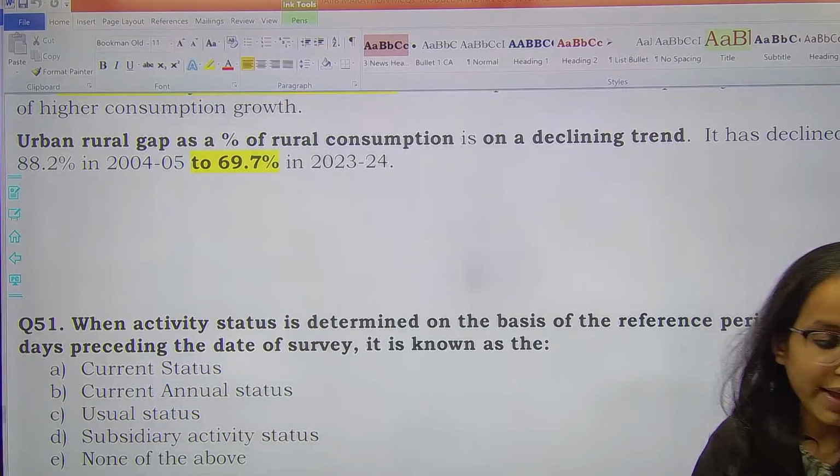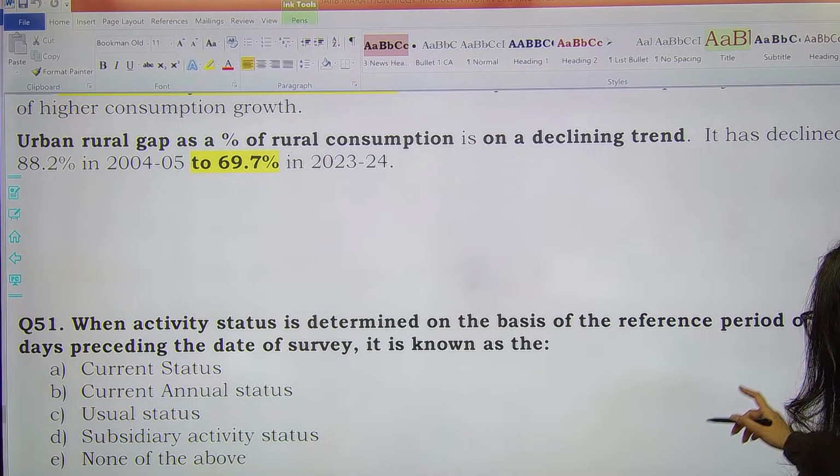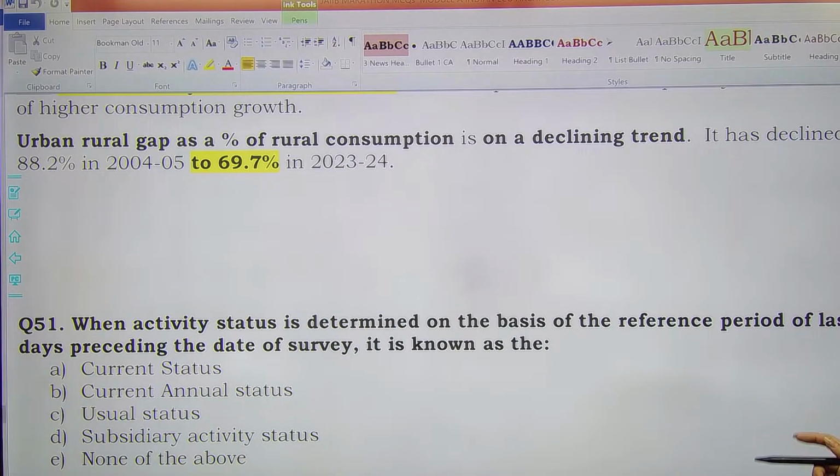Next one. When we are talking about activity status in terms of poverty calculation, it is determined on the basis of reference period of last 365 days preceding the date of survey. It is known as which of the following?